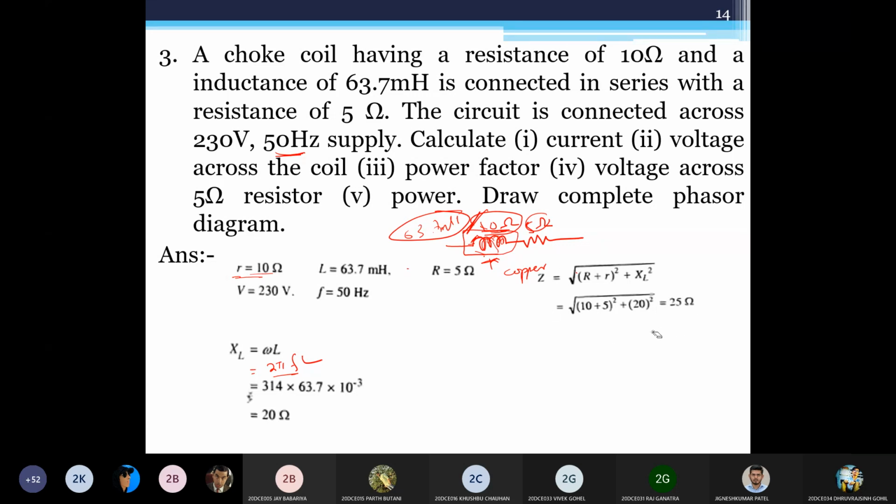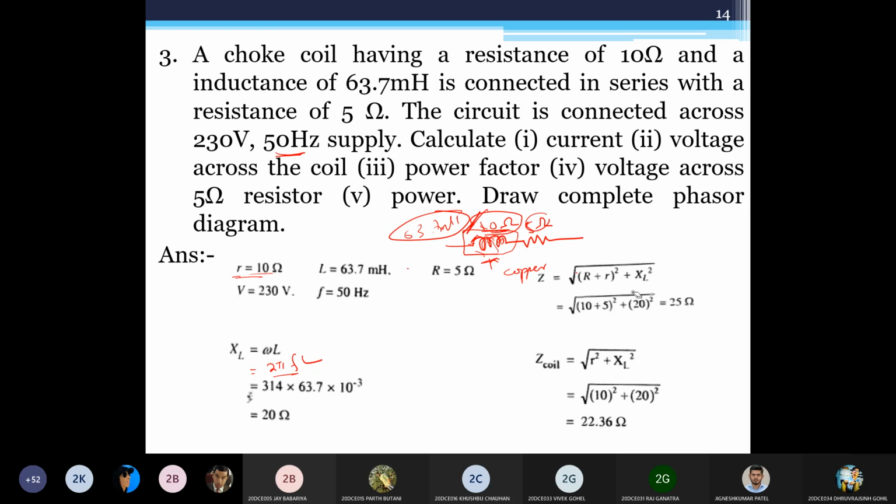Once I get Z, what can I get? Now this is one more Z. You can see this is Z of the coil. Impedance of the coil is calculated differently. This is the impedance of the circuit and this is the impedance of the coil. Why is it required to calculate the voltage across the coil? This would be required, but when we talk about overall voltage, VRMS, IRMS, at that time this would be considered.